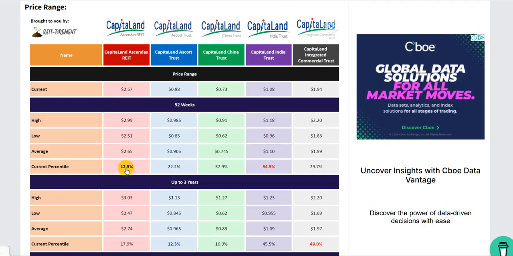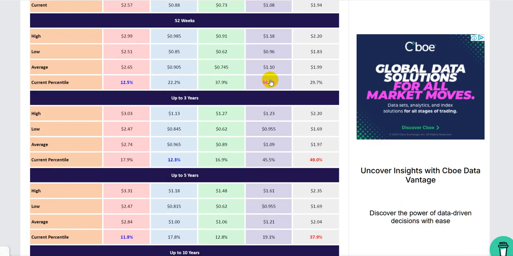If we look at the price range, what is cheap is in blue. Current percentile 12.5% means that the current price is closer to the 52-week low. India is a little bit higher than average: the average is 1.10, the current is 1.08. I'm not sure how they get 54% here, but it should roughly reflect that it's closer to the high than the low. I'll check with Vince how he did this calculation. Generally, if it's red it's closer to the high, and if it's blue it's closer to the low.